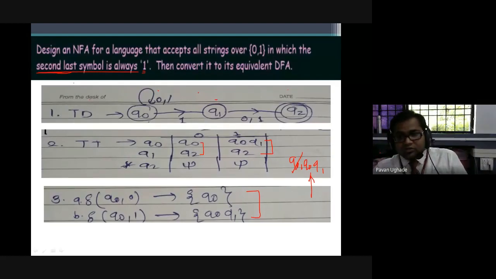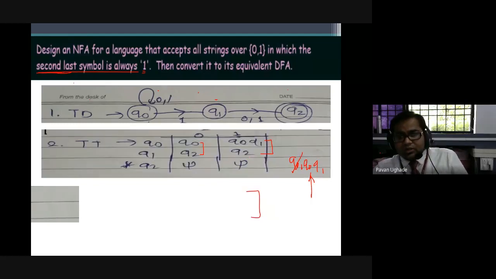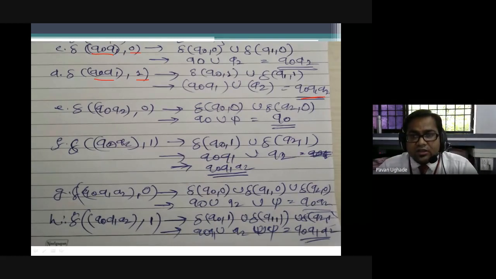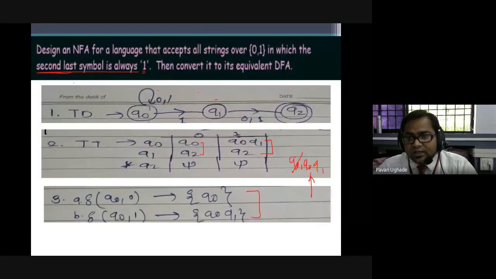How will you do that? q0 q1 union q2 means q0 q1 q2. Yes, q0 q1 q2. Here you can see, q0 q1 q2. The next new state that you have got is q0 q2. So in the list I'll add here the next state that we'll be processing, q0 q2. So q0 q1 is done. Now we'll be processing q0 q2, as well as q0 q1 q2 as my next state.